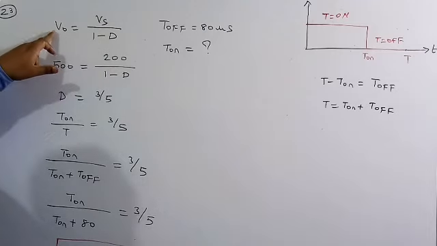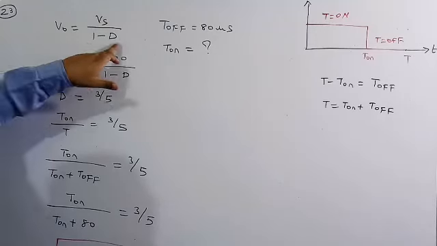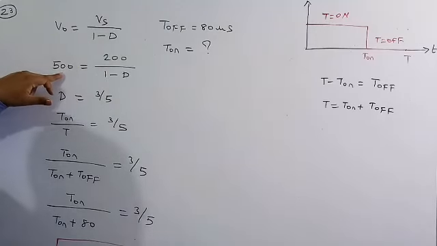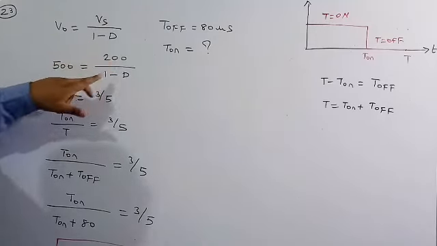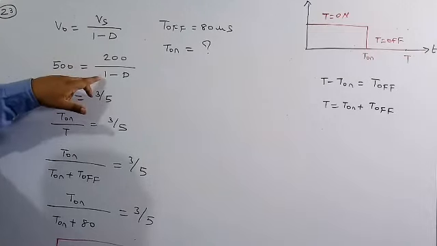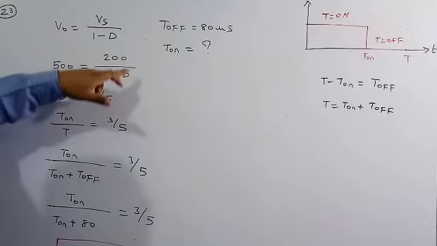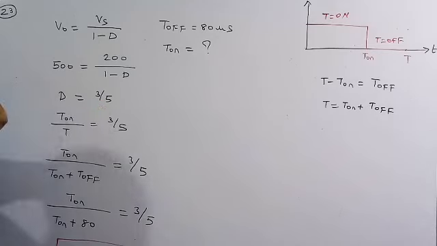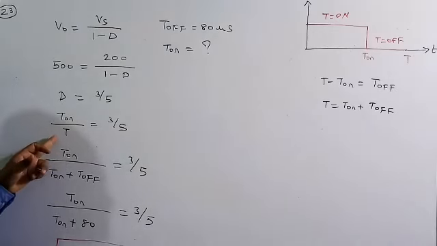The basic equation between the input and output in a step-up chopper is V naught is equal to Vs by 1 minus D. Here the output voltage is 500 volt and the input voltage is 200. So I have substituted 500 equals 200 by 1 minus D. After solving this equation, I will get D is equal to 3 by 5. Here D is the duty ratio or duty cycle, which is T on by T, equal to 3 by 5. Here T is the total time period, equal to T on plus T off.